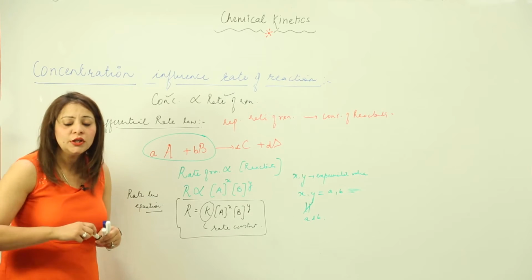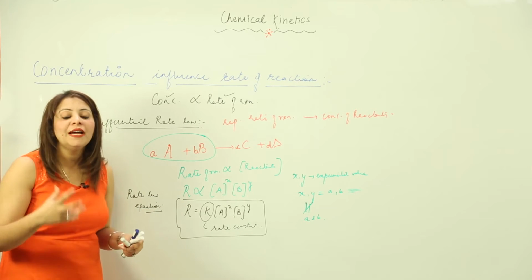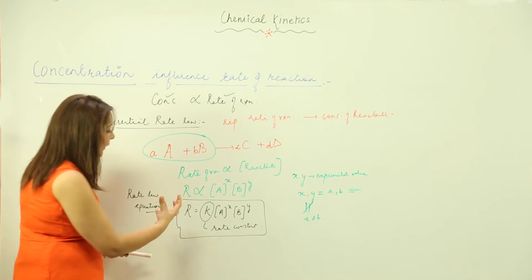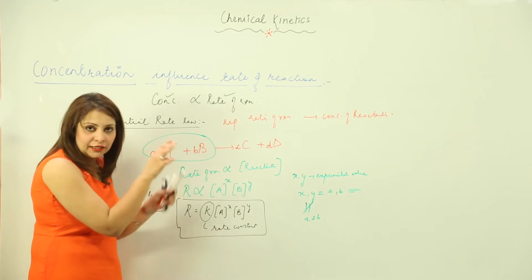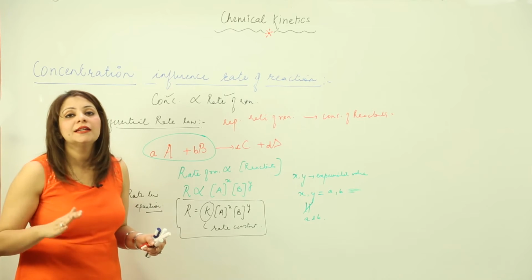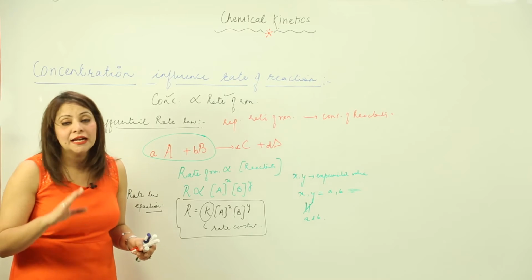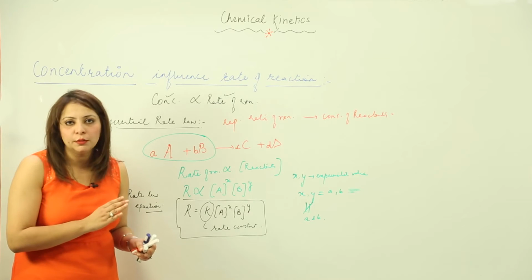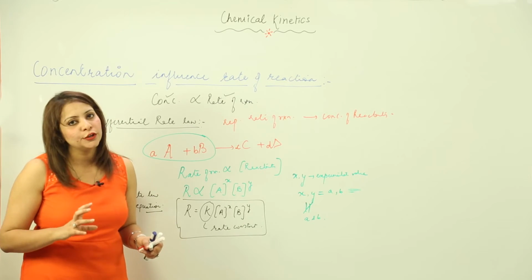So I think you understood how to write the rate law equation: the rate is equal to the rate constant times the concentration of reactants raised to the respective powers, and remember that the powers are the experimental values, not the moles. It is a matter of chance that they may be similar to the number of moles, but not always are they going to be the same.